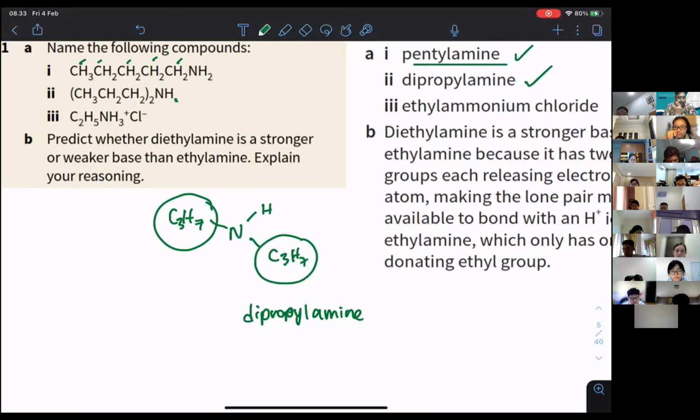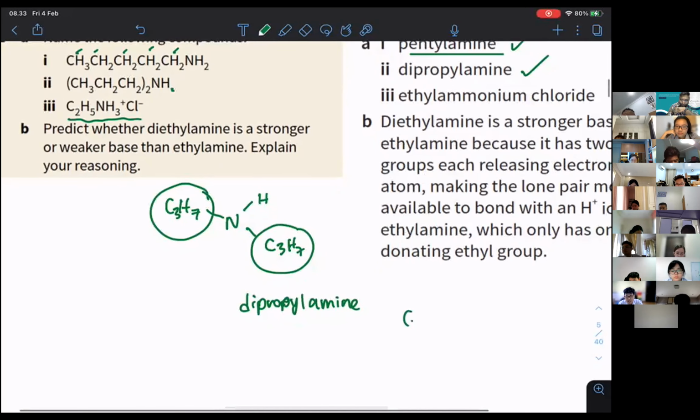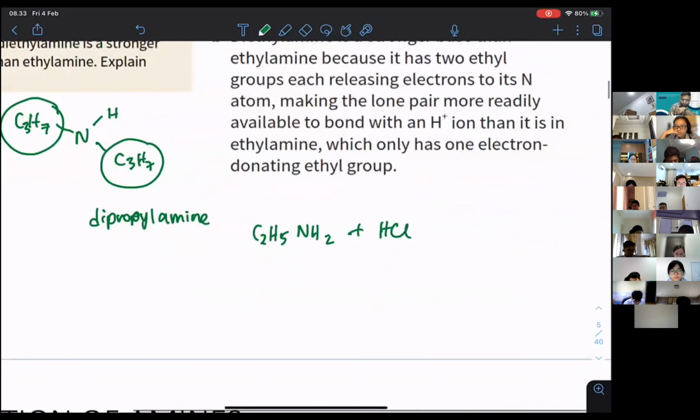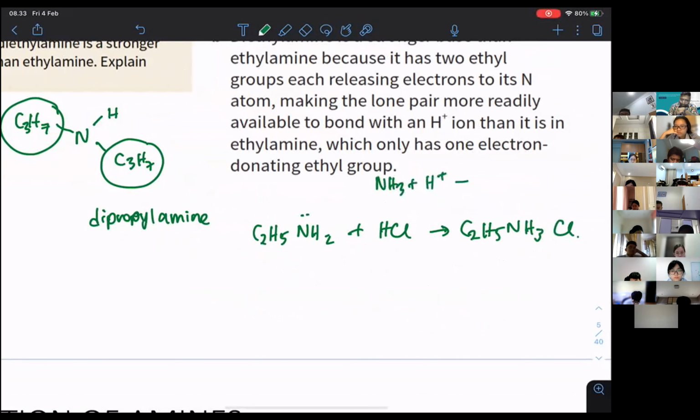Here, if you have something like this, what does it mean? C2H5NH2, when it reacts with HCl, is going to give you C2H5NH3Cl. If I have ammonia with H plus, I call this NH4.